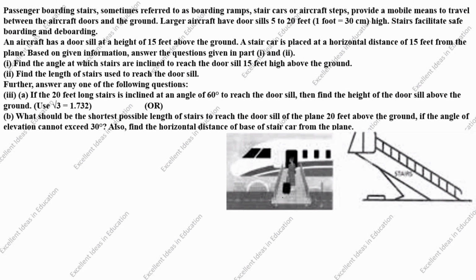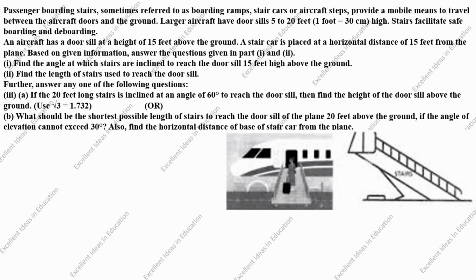An aircraft has a door sill at a height of 15 feet above the ground. A stair car is placed at a horizontal distance of 15 feet from the plane. Based on the given information, answer the following questions in part 1 and 2. Find the angle at which stairs are inclined to reach the door sill 15 feet high above the ground.